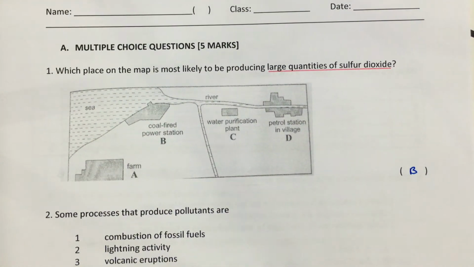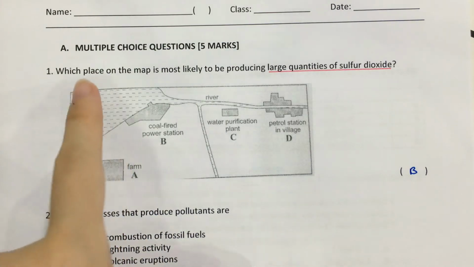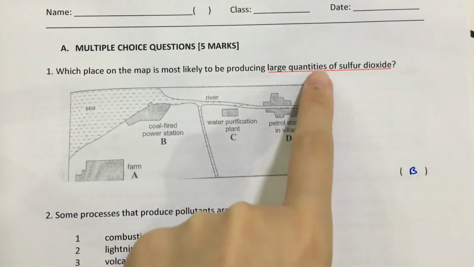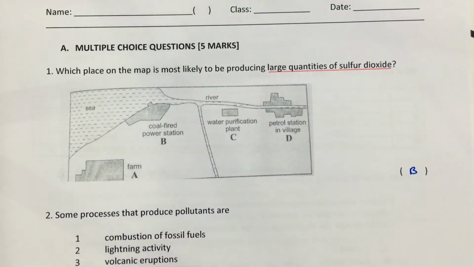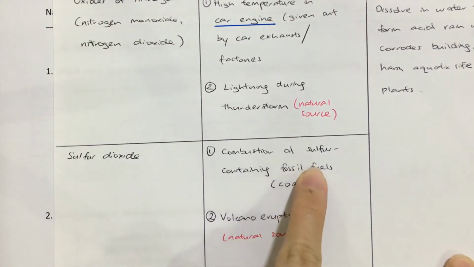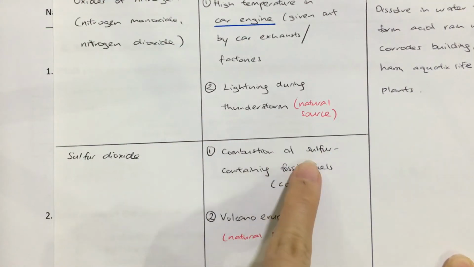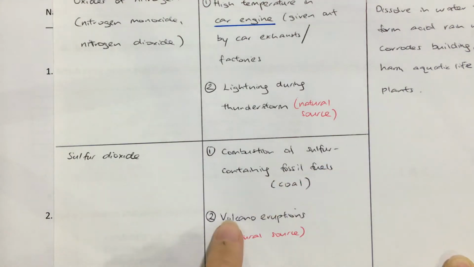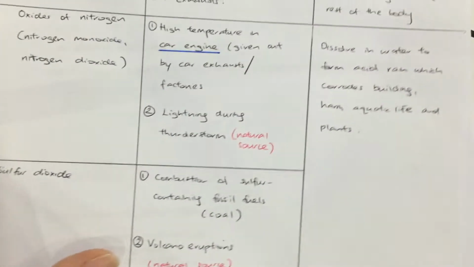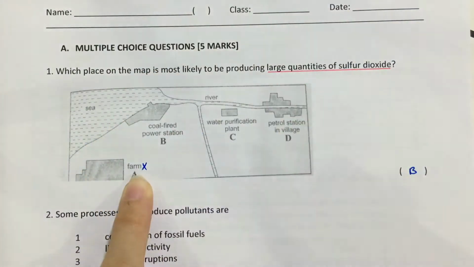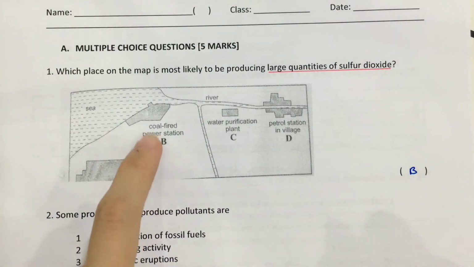Okay, for this next worksheet 2, it says, which place is more likely to produce large quantities? So how do we know about sulfur dioxide? We look again: sulfur dioxide is produced mainly by fossil fuel, sulfur-containing fossil fuel, for example coal, or volcano eruptions. So we look at the question. Farm, nope. Farm doesn't produce much sulfur dioxide.